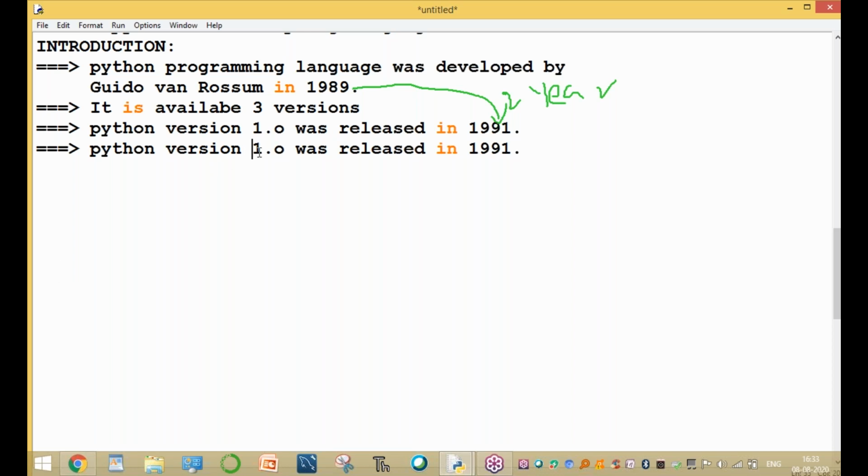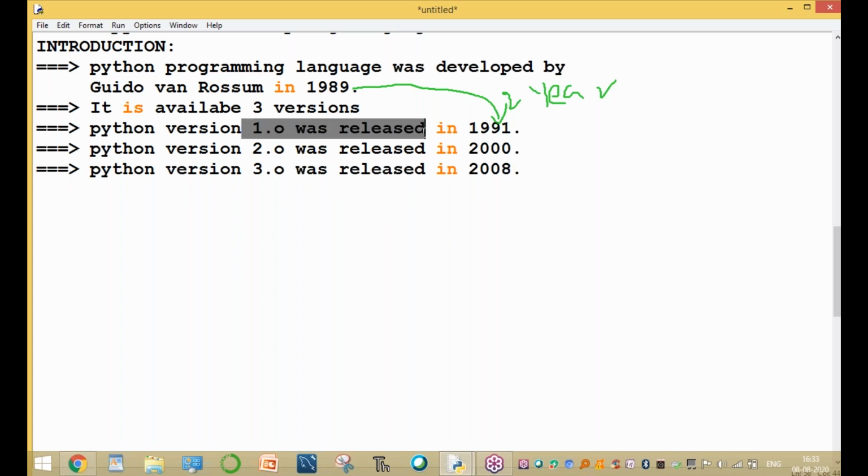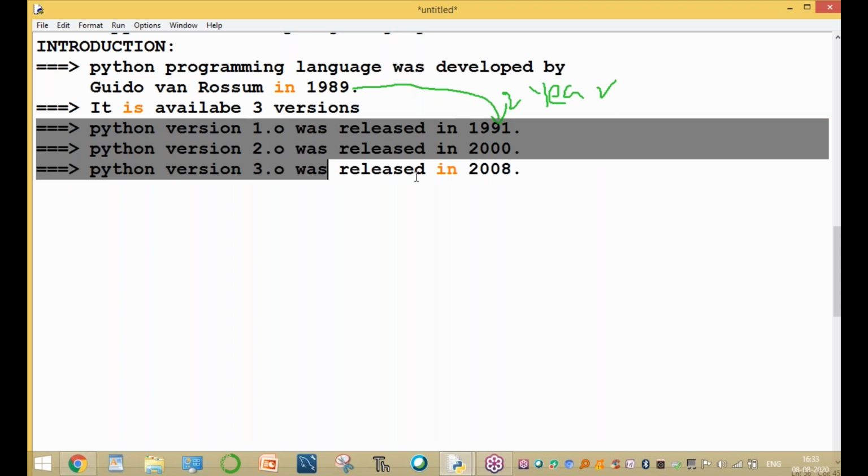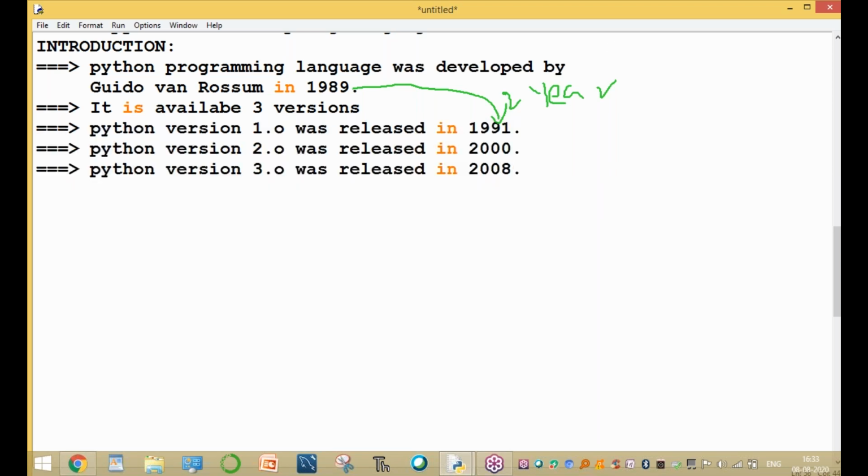Okay, now Python version 2.0. Version 2.0 was released in the year 2000. And one more version, the latest version, Python 3.0 was released in 2008. These are released in different years. Version 1.0 was released in 1991, 2.0 in 2000, and 3.0 in 2008. This is the difference. Again, there are a number of subversions available.